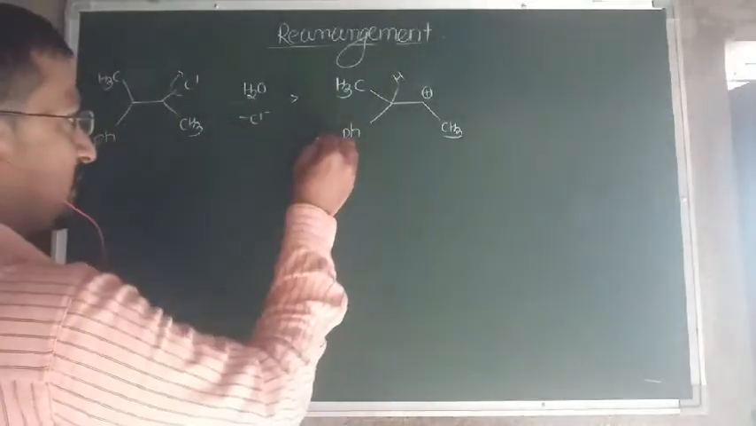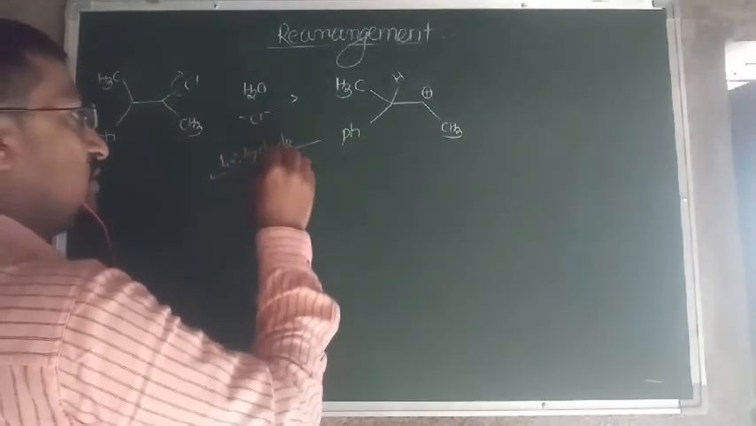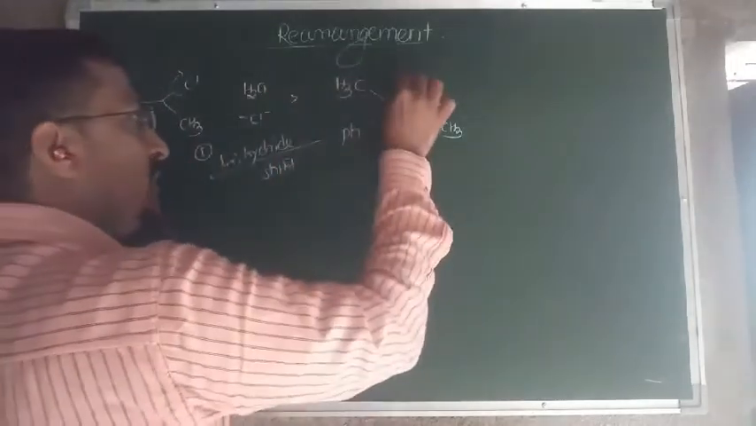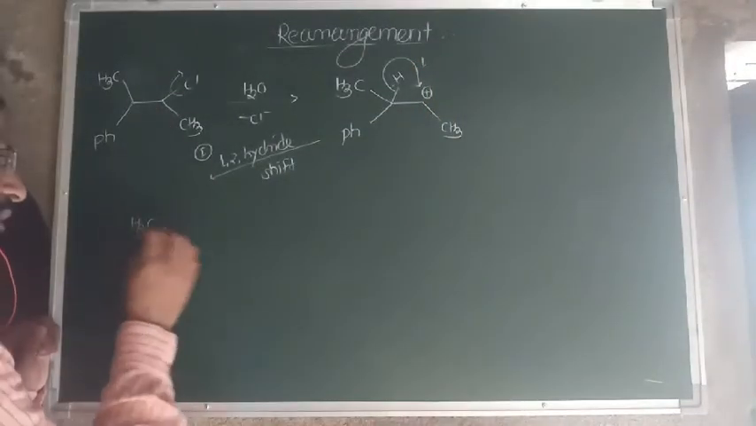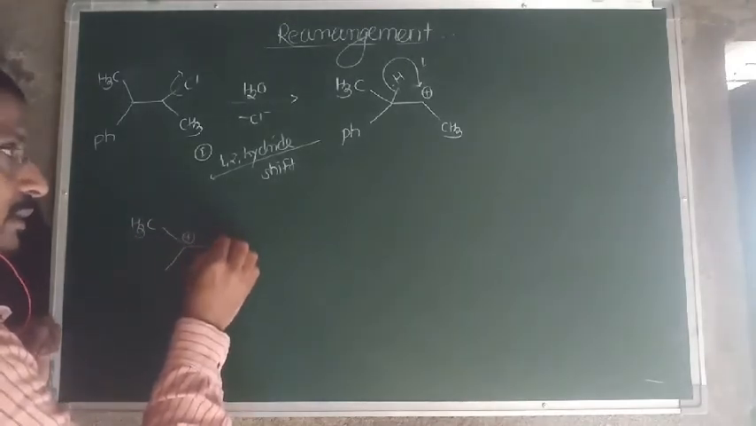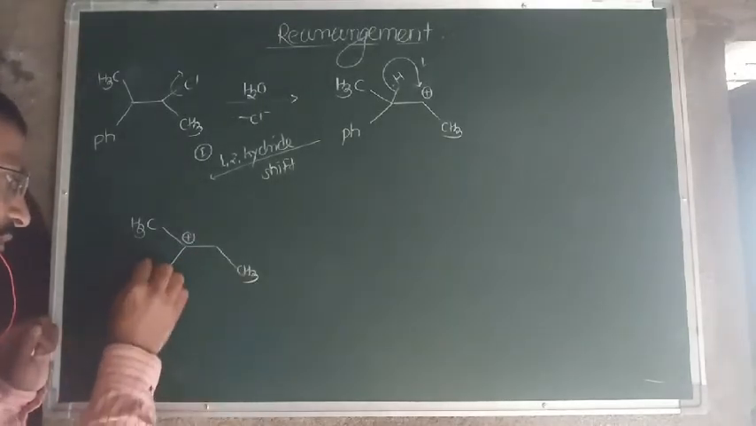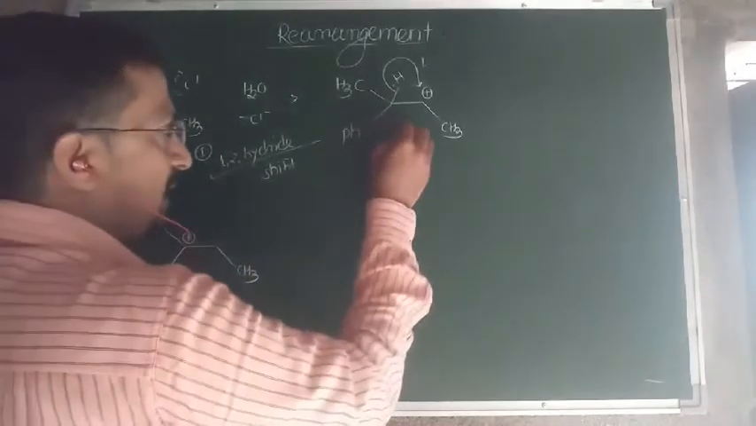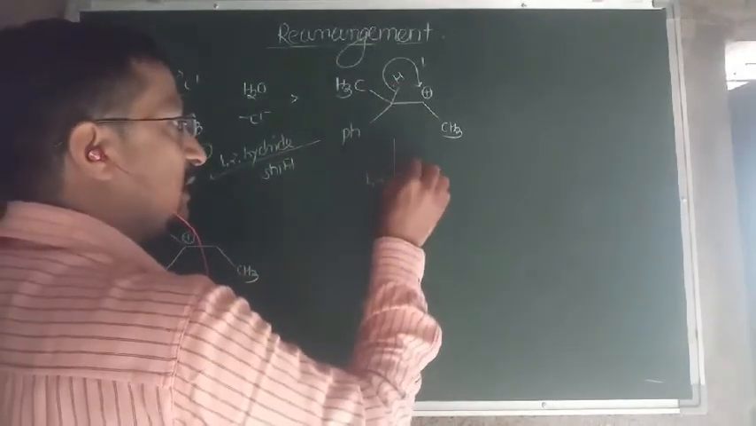So in the first case, by means of a 1-2 hydride shift, the hydride is shifted here along with its electron pair. H3C, here the positive charge, here hydrogen, and here CH3, here phenyl. Okay, this carbocation is formed. This we call the first carbocation. The second carbocation which is formed is by means of a 1-2 methyl shift.